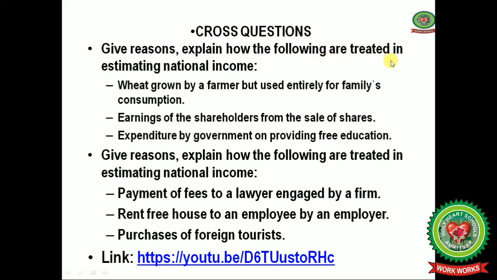Next question is, give reasons, explain how the following are treated in estimating national income. Wheat grown by a farmer but used entirely for family's consumption. Next question is earnings of the shareholders from the sale of shares. Expenditure by government on providing free education. Next and last question is, give reasons, explain how the following are treated in estimating national income. First point is payment of fees to a lawyer engaged by a firm, rent-free house to an employee by an employer, and purchases of foreign tourists.